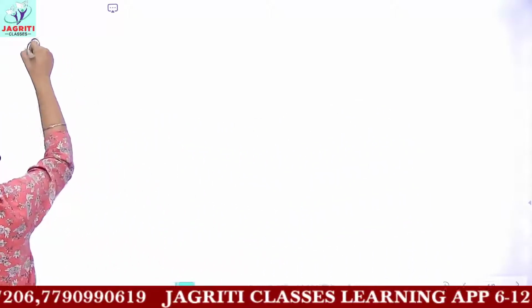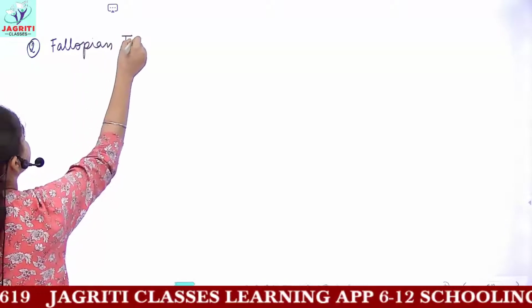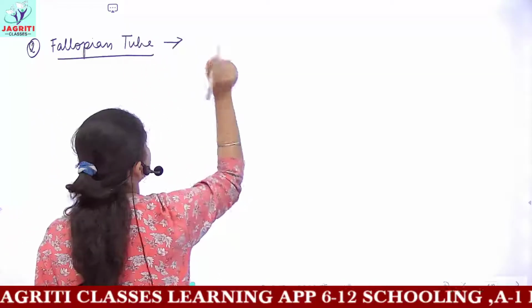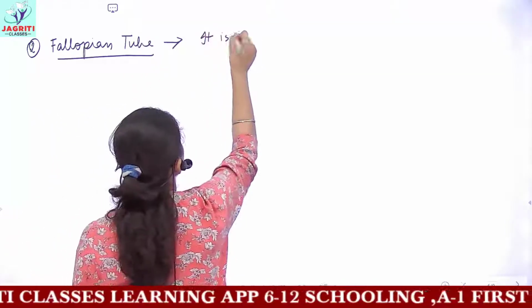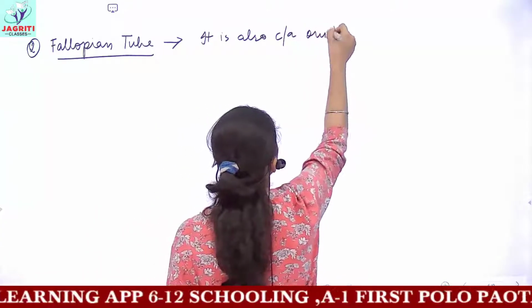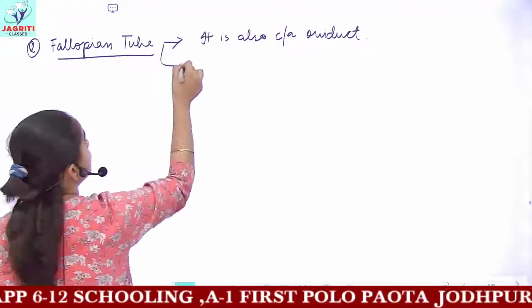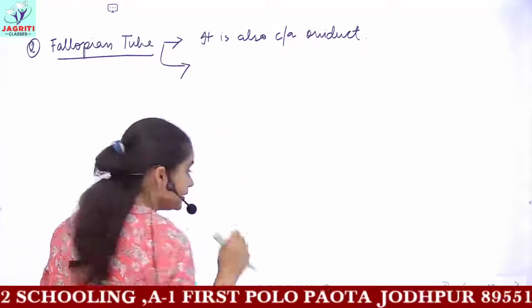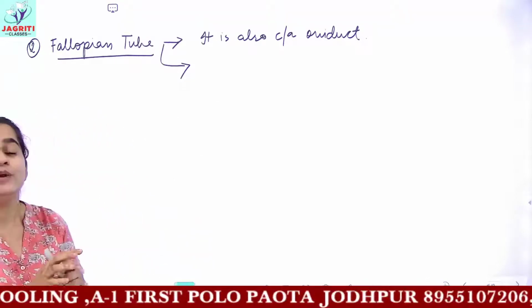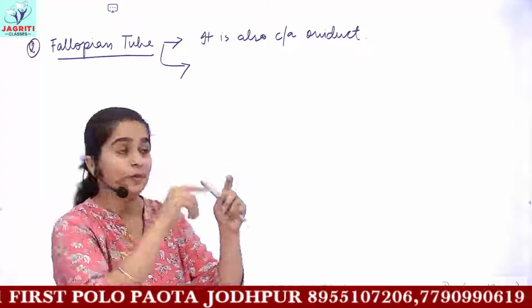So the next part would be the fallopian tube. The first point is that it is also called oviduct. The next point is about the egg which gets matured. When the egg is released from the ovary, it passes to the fallopian tube.